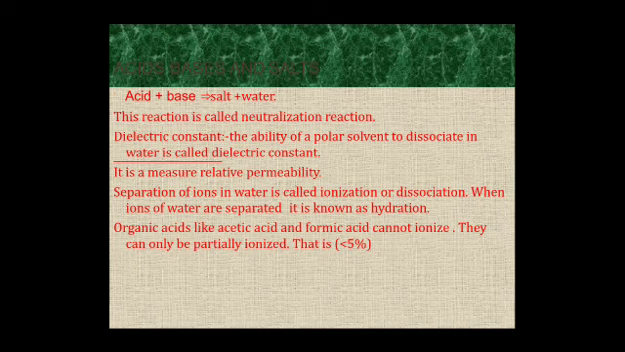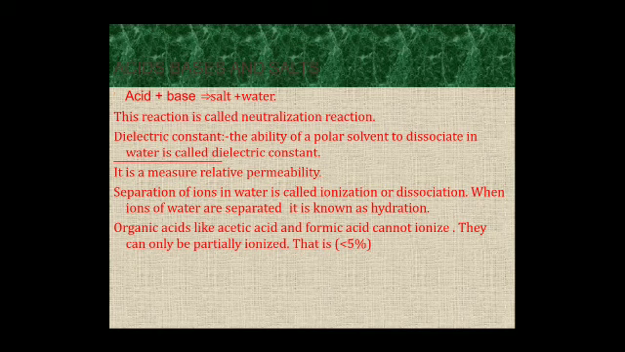Organic acids like acetic and formic acid cannot fully ionize. They can only be partially ionized. In other words, the terms acid, base and salt are the most commonly used words in our daily life. Acid has its origin from the Latin word acidus, which means sour or having a sharp taste. Acids turn blue litmus paper into red and liberate hydrogen on reacting with certain metals. This is an important point. And bases are a little bitter in taste and turn red litmus paper into blue.